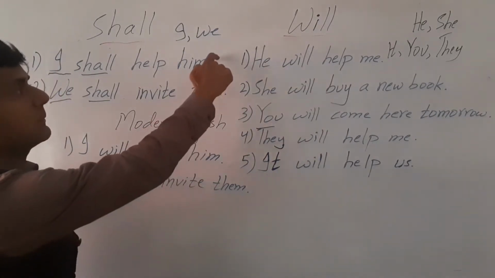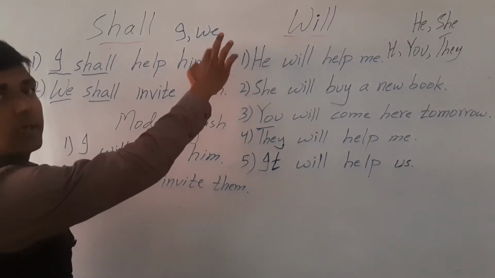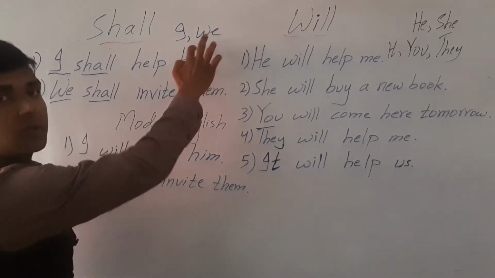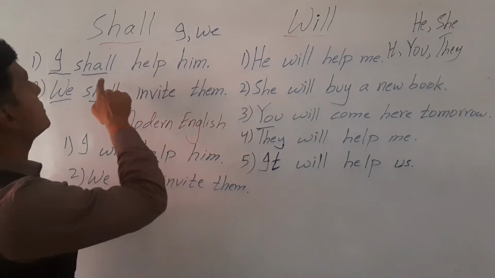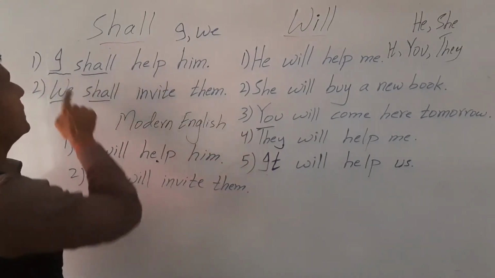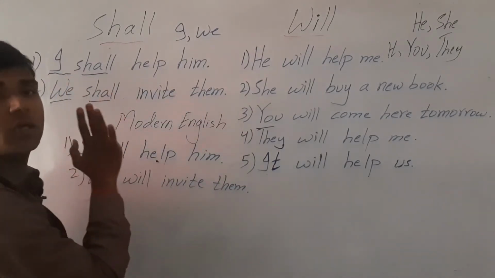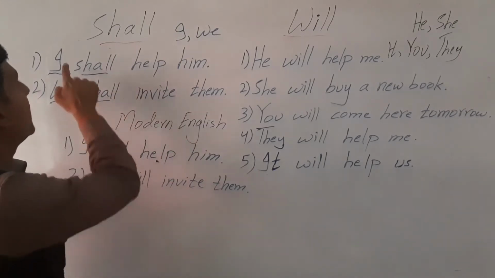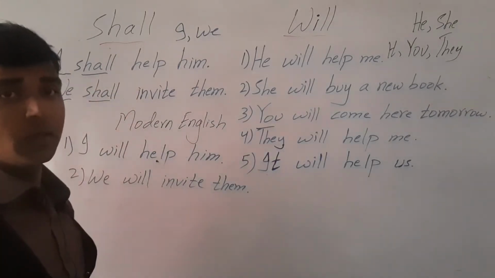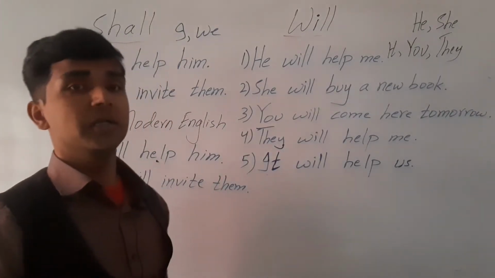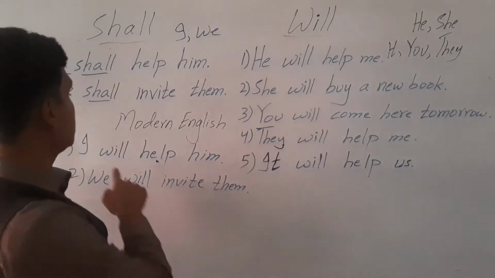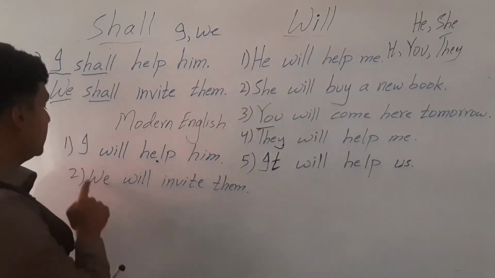But before modern English, in pre-modern English, we used shall with I and we. We used just shall with I and we. But in modern English we use will also with I and we.